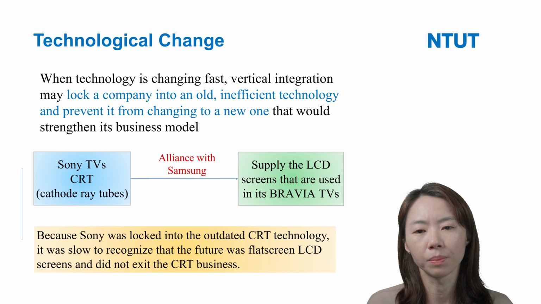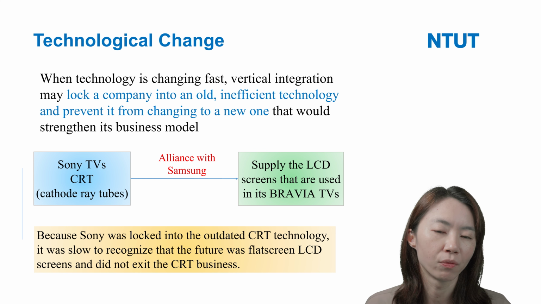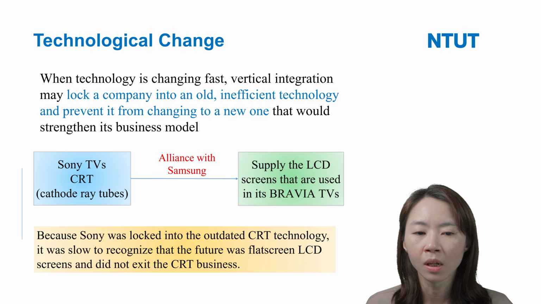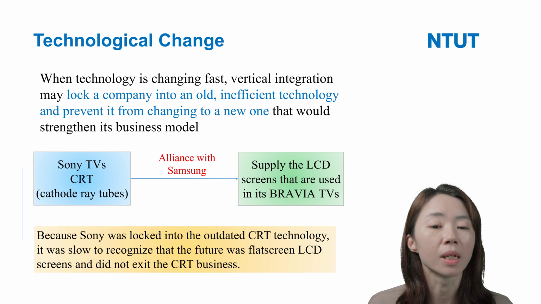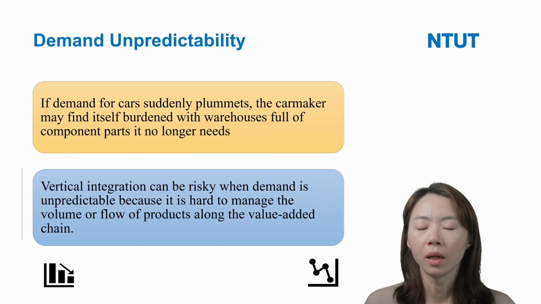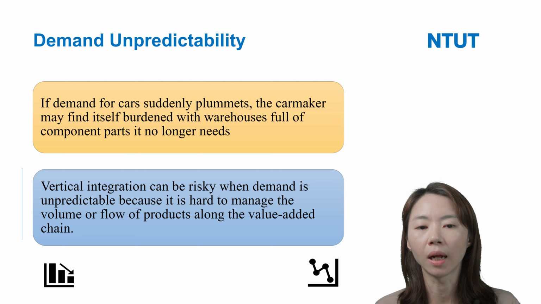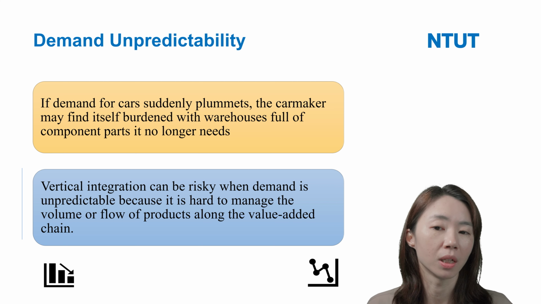So you can see, because technology changes so fast, vertical integration in this kind of situation is not good for the firms. And that's the one we talked about, technology change. The other one is demand change.